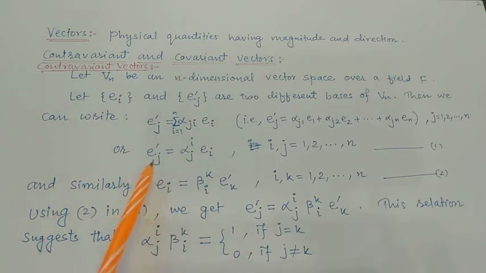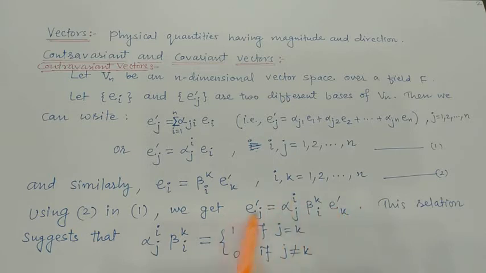So we have E'_j equal to a linear combination of E_i. These are the scalars taken here. Similarly, E_i is a linear combination of E'_k. Substituting for E_i in this equation, we have E'_j equal to alpha_ij beta_ki E'_k. Alpha_ij and beta_ki are scalars. There is no need to take one upper and one lower suffix. You can take both suffixes as lower suffixes or both as upper suffixes.